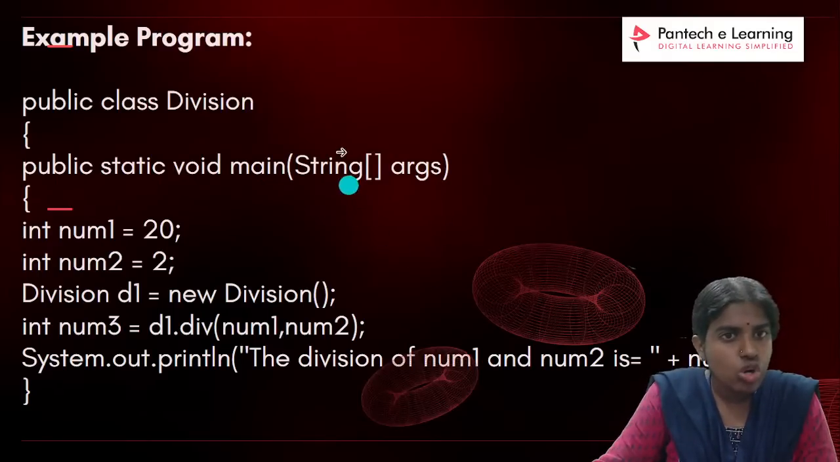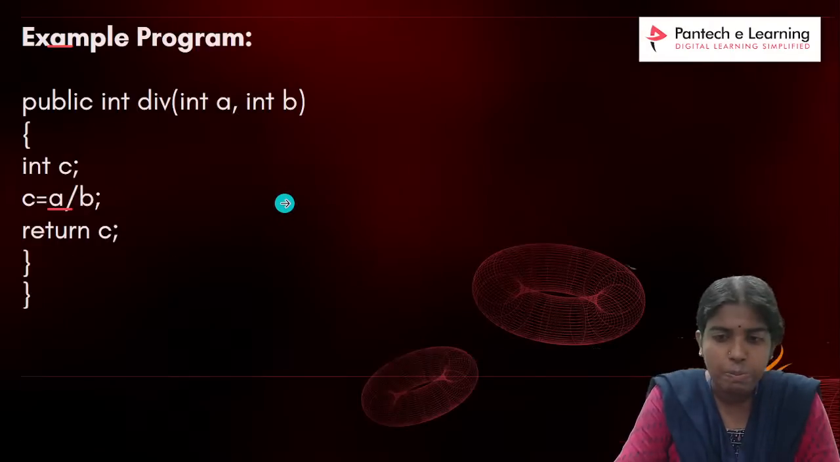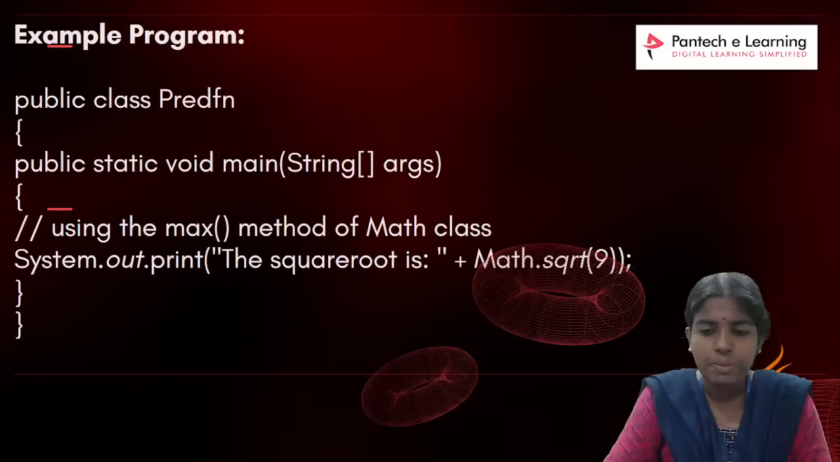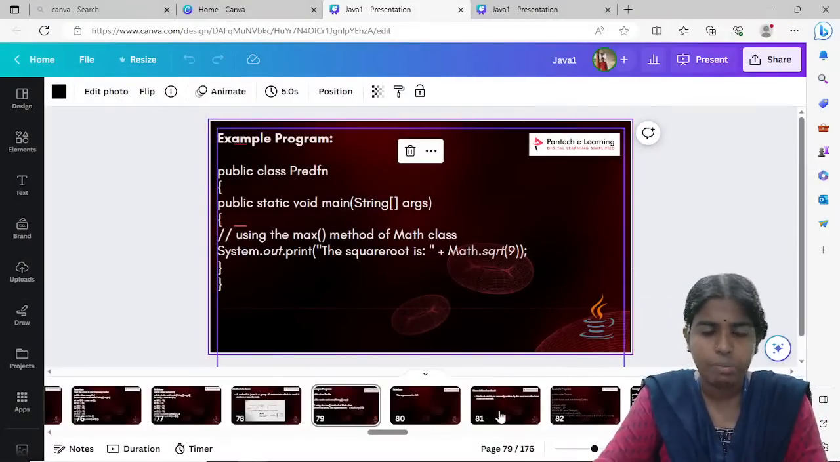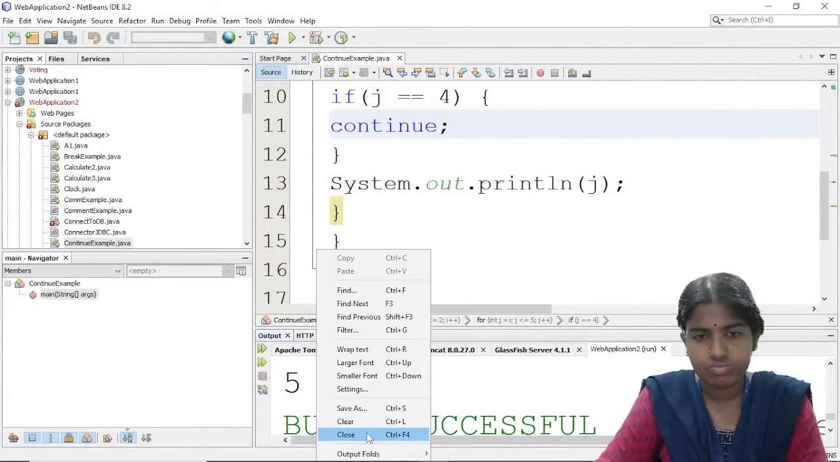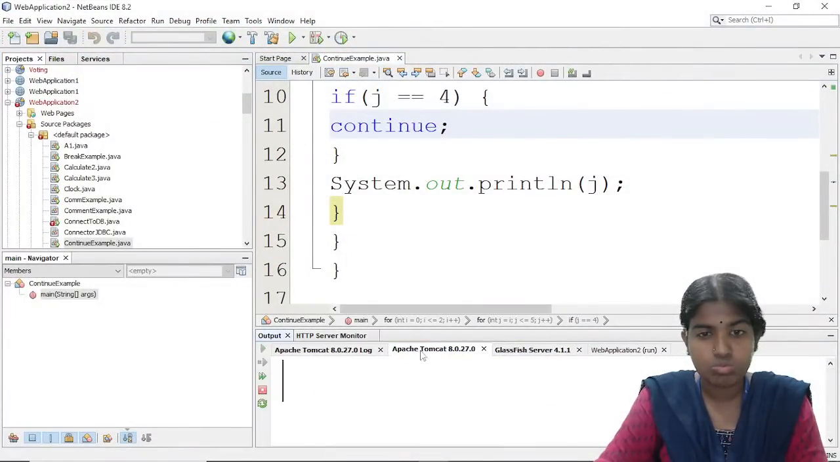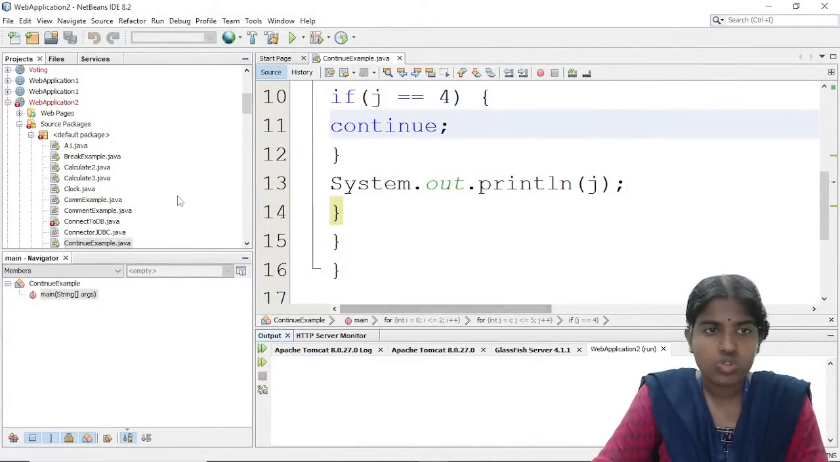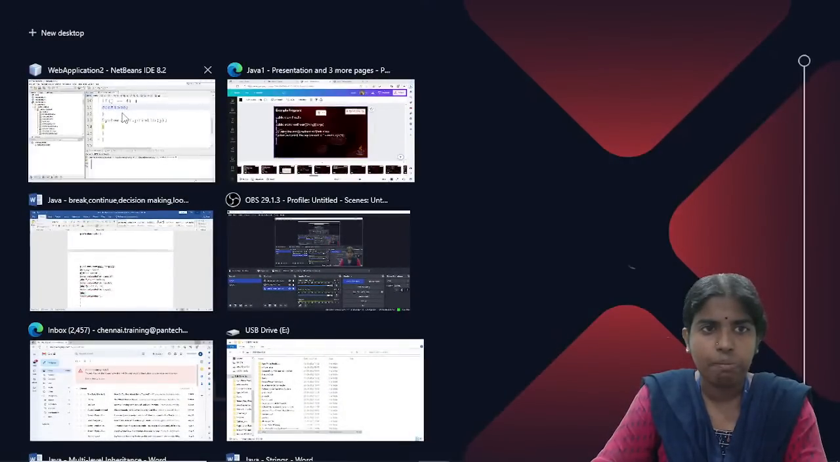Clear with this? I am just giving you some simple examples. So what is the use of a predefined method and what is the use of a user defined method? Let me show you a simple example.